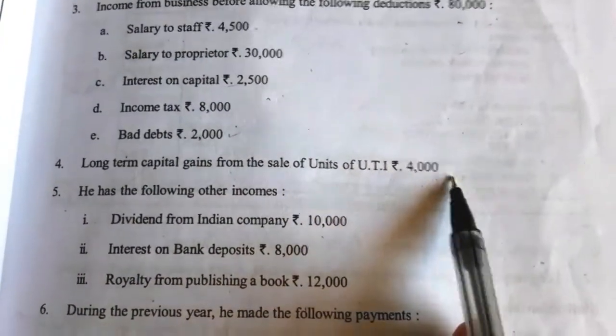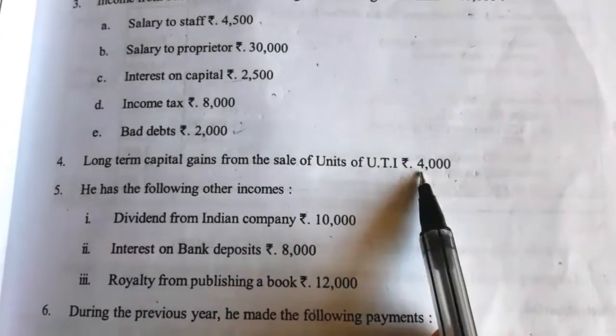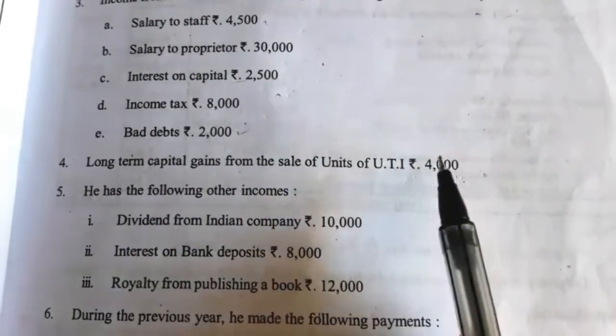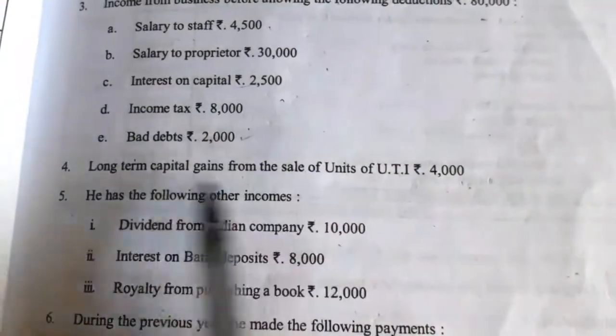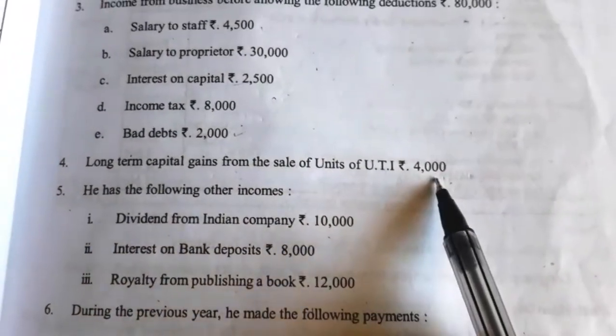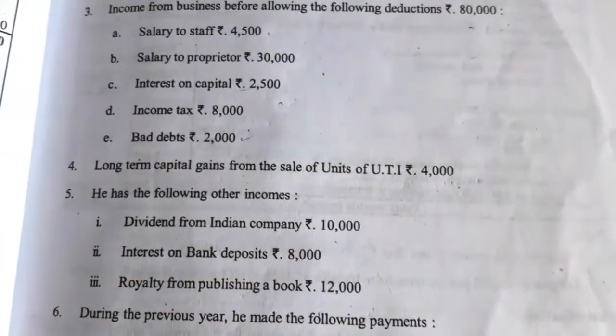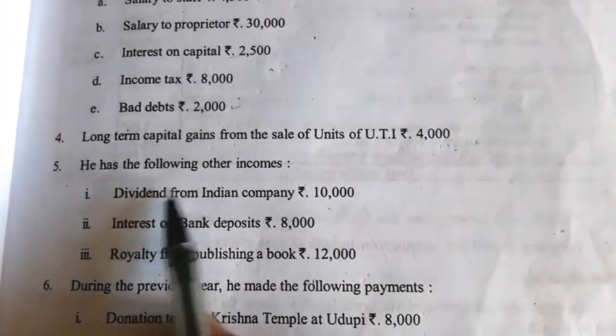Up to 1 lakh amount, it is exempt. So 4,000 is exempt. If it is 1,12,000 or 1,01,000, then it is taxable. So up to 1 lakh amount, it is exempt. So 4,000 is exempt.